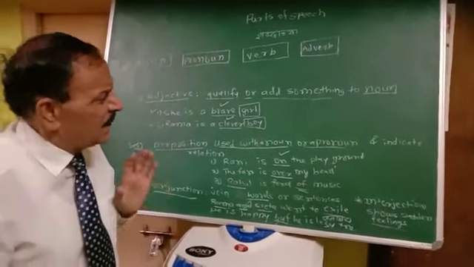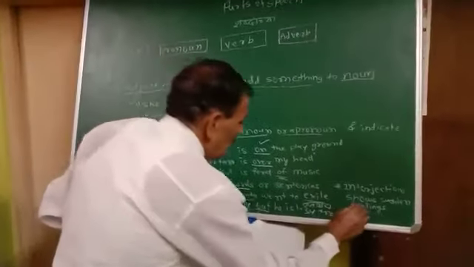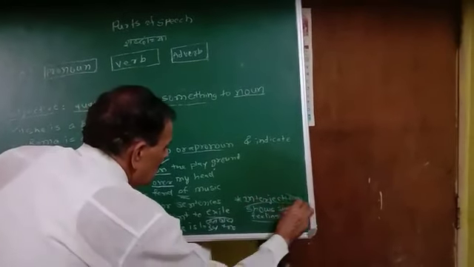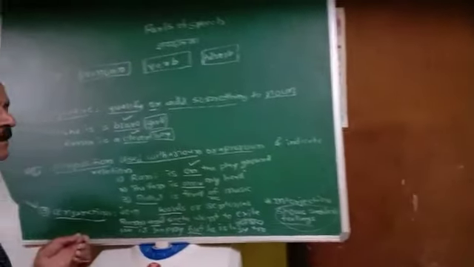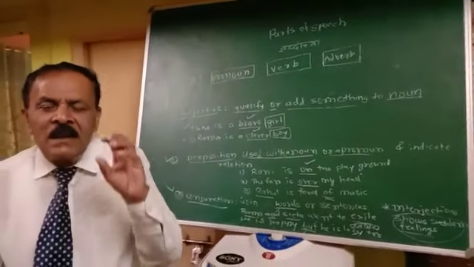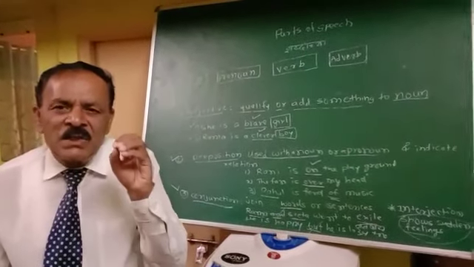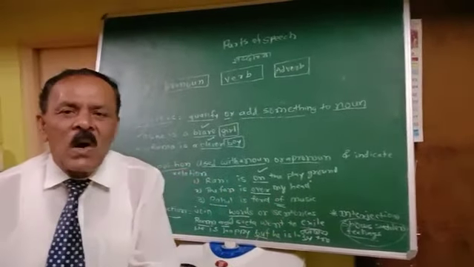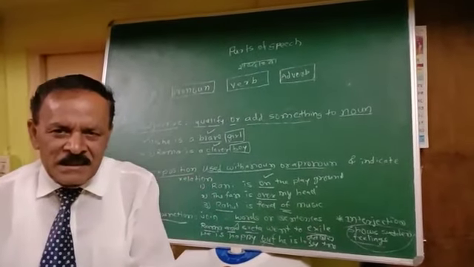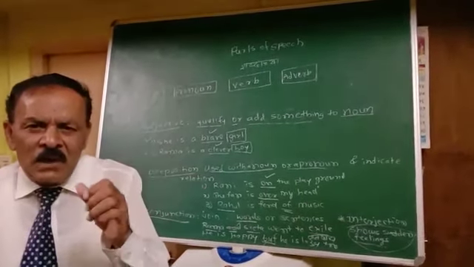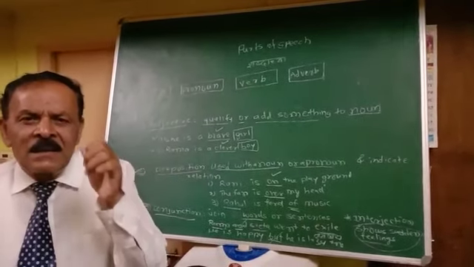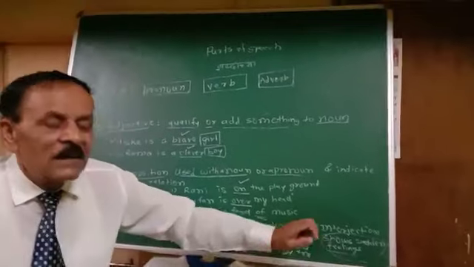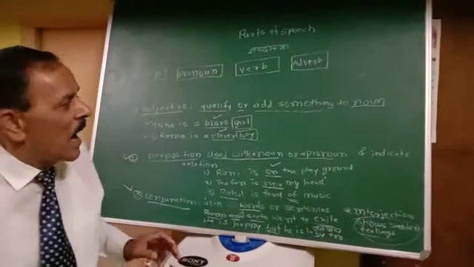Now the last part of speech which I like most, interjection. It's very, very simple. It shows sudden feelings. Interjection is a word that shows sudden feeling. So, what is interjection? It is the word that shows sudden feeling. How?